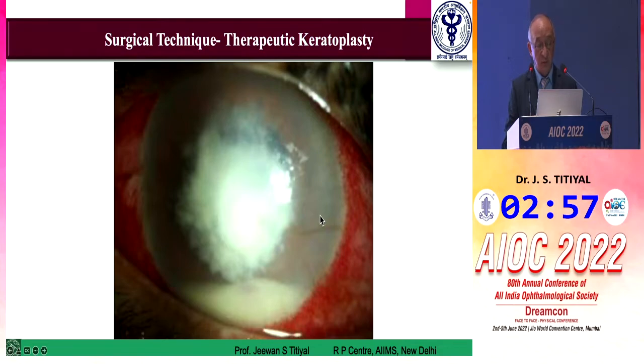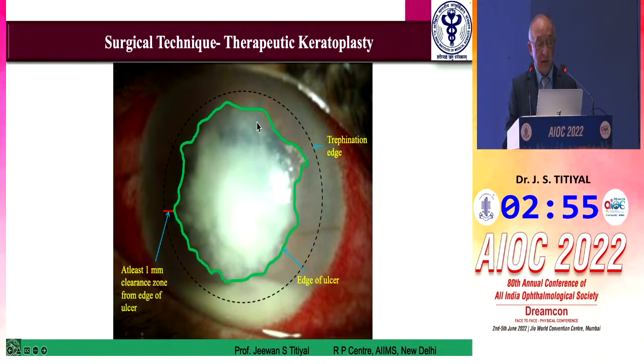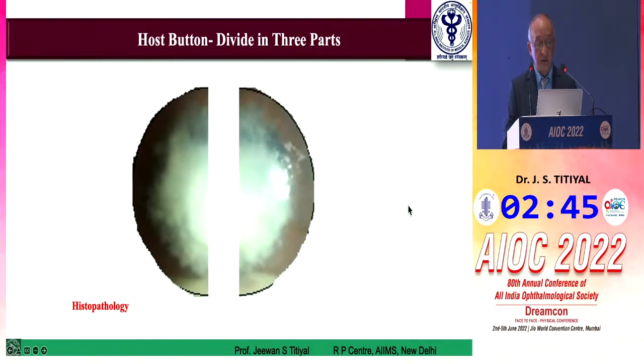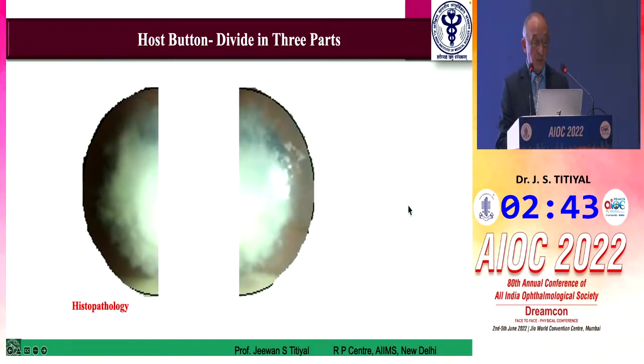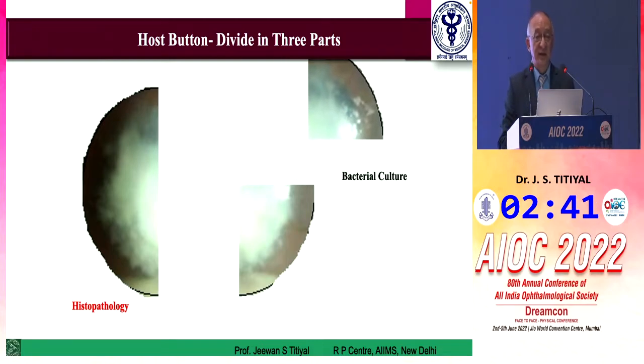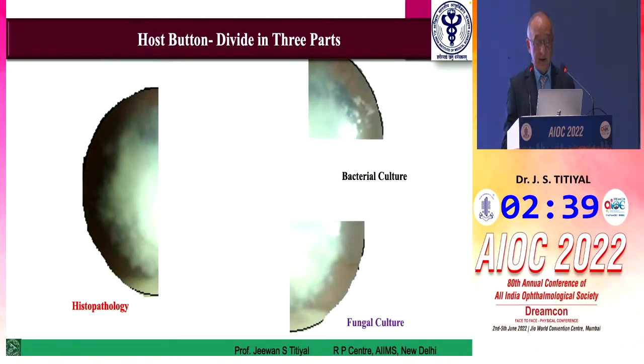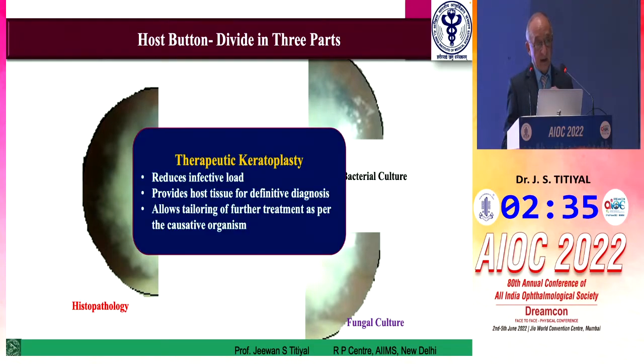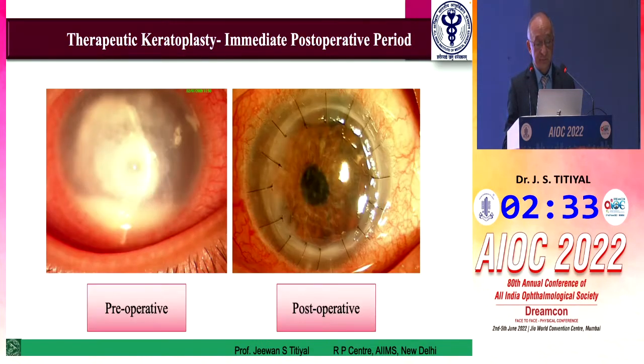Suppose this is a patient who is undergoing keratoplasty. You have to mark the area of infiltration, then go at least 1 millimeter beyond this to have a normal cornea so that you don't have a recurrence coming up in these patients. Divide the tissue into multiple parts. Always get a histopathology done and culture sensitivity. If needed, you can do special cultures, and the specimen can be sent for other higher investigations also.